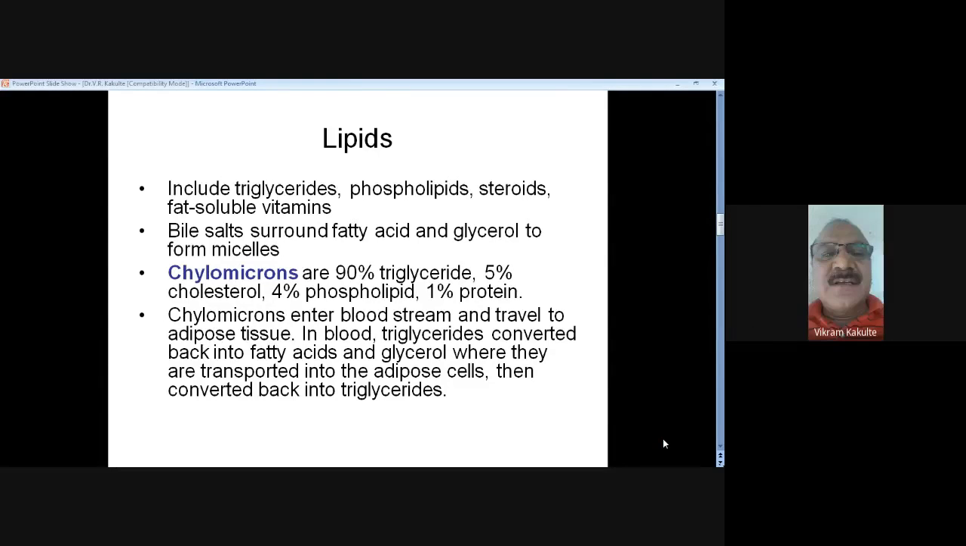Now lipids, that is the triglycerides, phospholipids, then steroids and fat soluble vitamins. Actually, there are two types of bile salts, bilirubin and biliverdin pigments, and sodium glycocholate, sodium taurocholate. These are the bile salts. Now they are the fatty acids and glycerol to form the chylomicron, which enters the bloodstream.